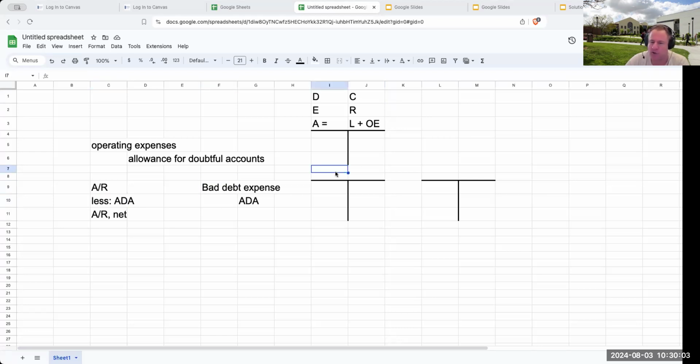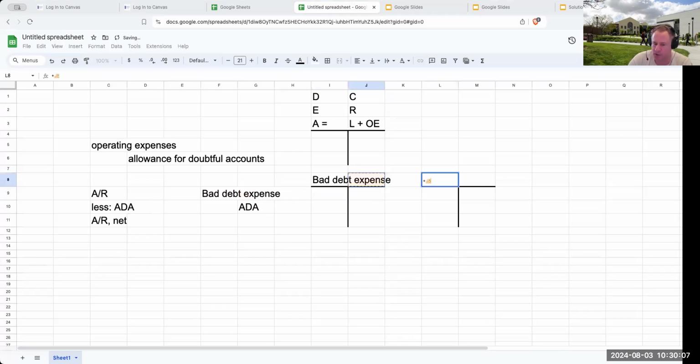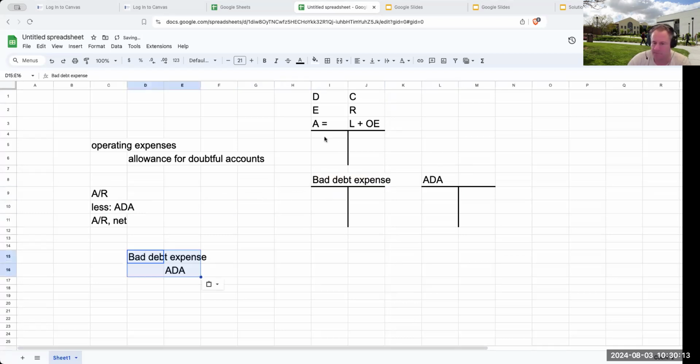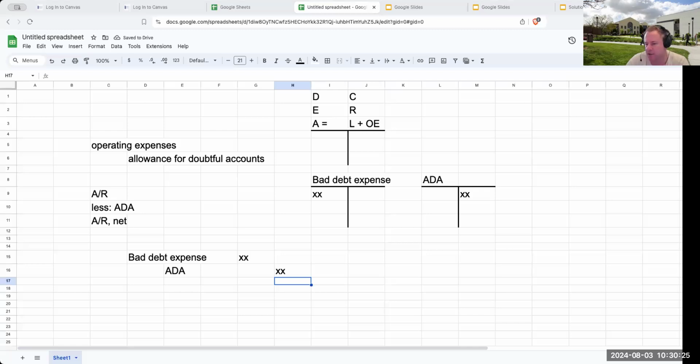So when I go over here to record my entry, I'm debiting bad debt expense. We debit expenses, and I'm crediting my allowance for doubtful accounts. So this is how we go through every year and record bad debt expense. Now, I haven't gotten to the answer on the bankruptcy yet, but I want to explain this part of it first.